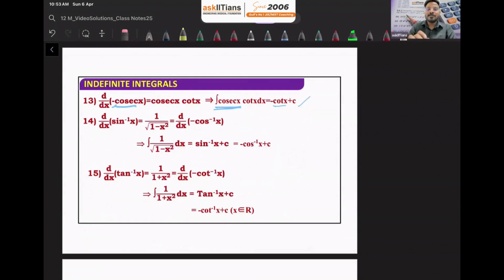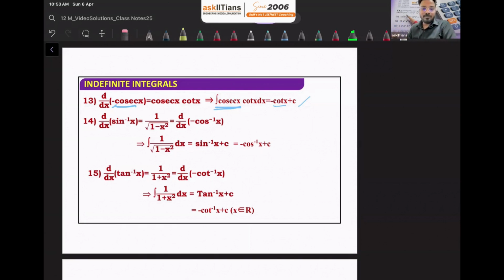Then there are inverse functions, right? So far, this is how we are covering things. First, we discussed polynomial functions, x raised to n, how to integrate this. Then we discussed exponential functions, e raised to x, then a raised to x, how to integrate these functions. Then we discussed logarithmic functions, what is the derivative of log of mod x, right? Then we discussed trigonometric functions, and we know that there are six trigonometric functions. So right now we have six formulas from trigonometry, but we have not discussed integration of tan x and the others. We'll discuss that in the next lecture.